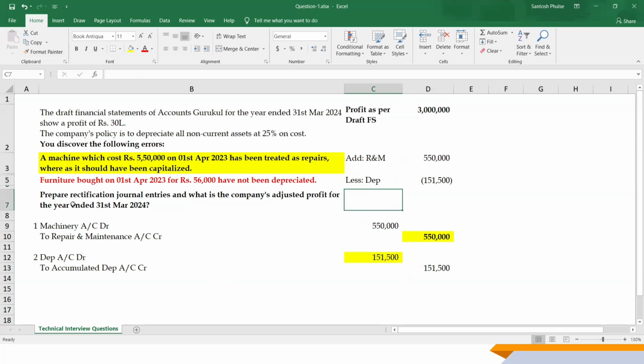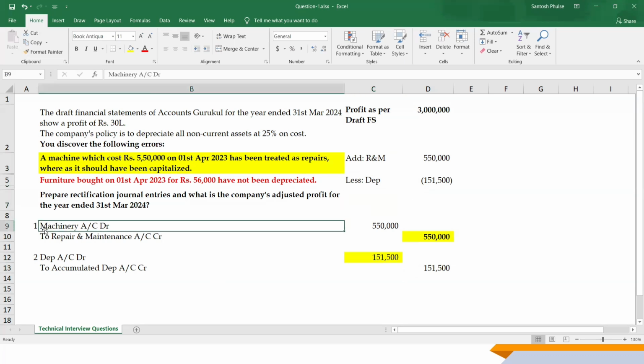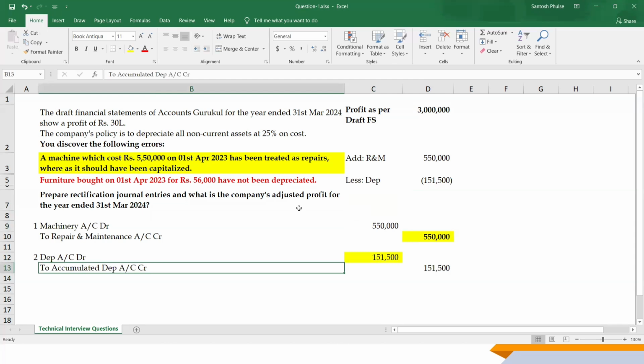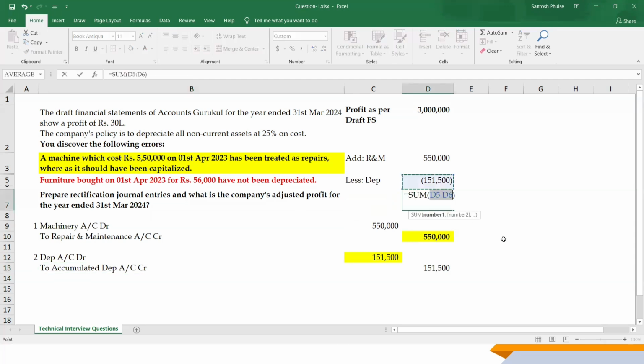Now these are the two rectification journal entries. And what is the company's adjusted profit for the year ended 31st March 24? Now, if you do the addition of all these things, you are going to reach the adjusted profit for the year ended 31st March 2024, which is 33 lakh